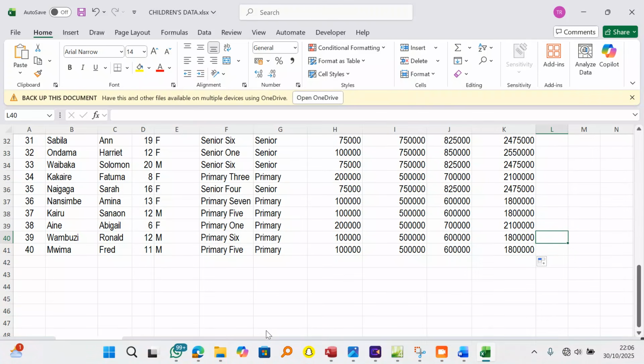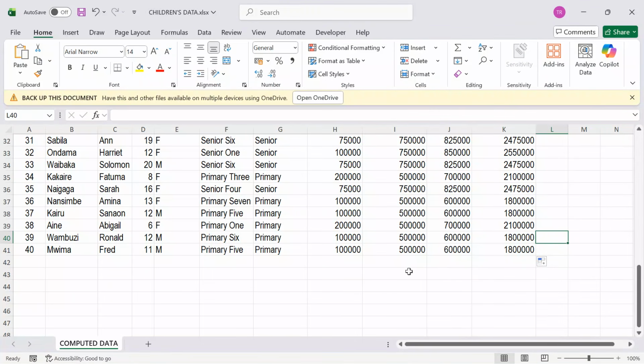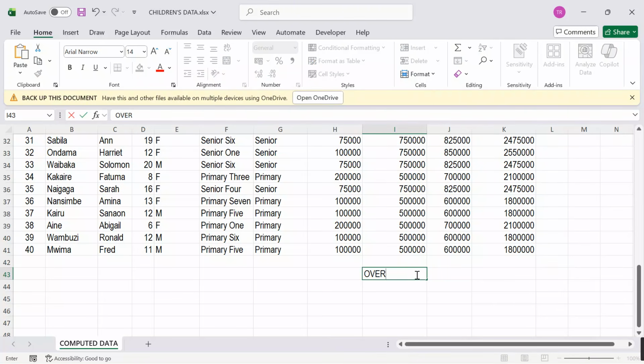But still, when you check the question here, they're telling us that the budget should clearly indicate the total amount spent on each child per term and the overall amount if expects per year. We also want to get the overall amount. So I will come over here and say overall amount.